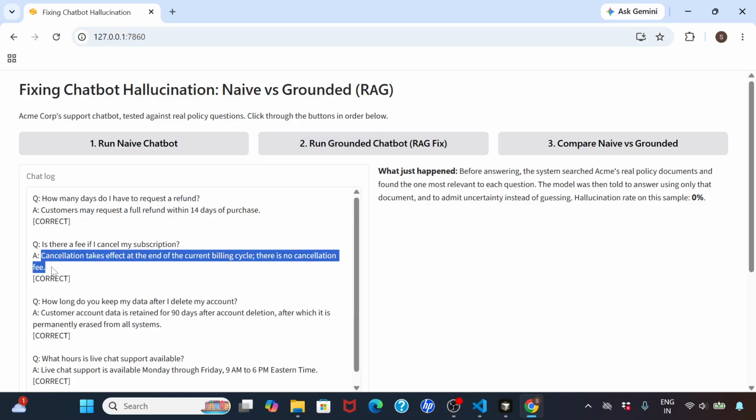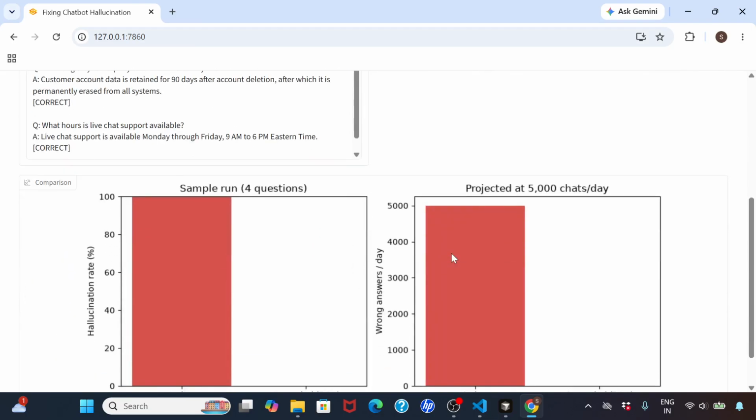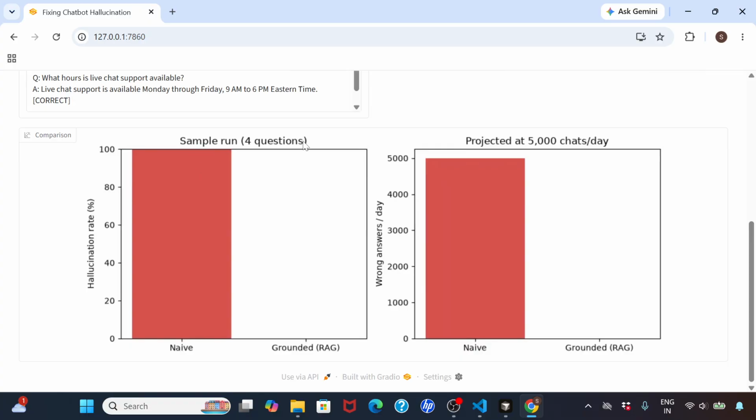You can also see the answers are very concise and to the point, and do not give you so many other unnecessary details. So this is one way of doing it. Now if I do a comparison, this is for 4 sample questions, but if I do 5,000 chats per day, you can see the wrong answers that we might end up getting. This is just a simple projection. The first thing is you need to have all the right answers, so this is basically avoiding hallucination.